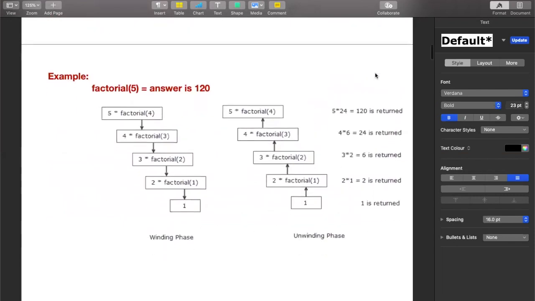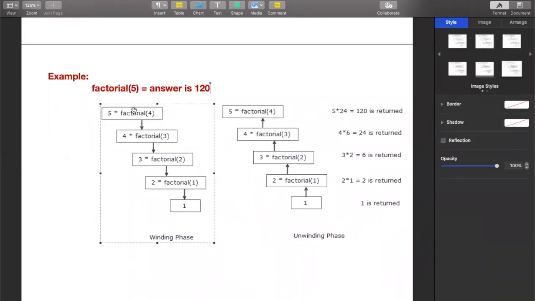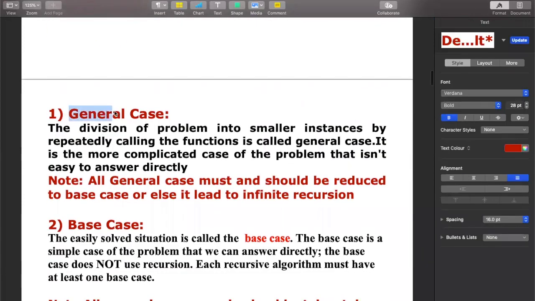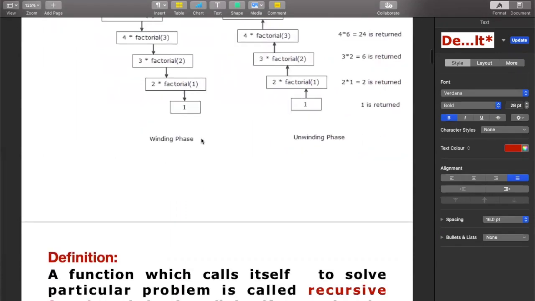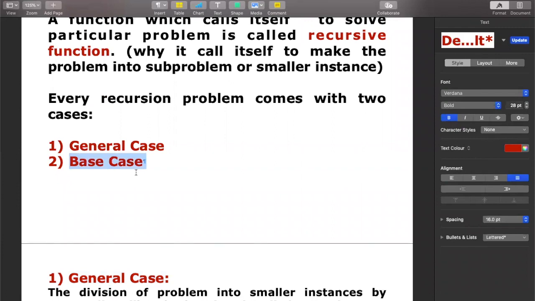So whatever you are seeing in this example, factorial 5 becoming factorial 4, factorial 4 becoming factorial 3, factorial 3 becoming factorial 2, and factorial 2 becoming factorial 1, all these are nothing but examples of the general case in the recursive approach. Okay, now till what point will you keep on doing this? Till you reach one point where you know the answer directly, that means where the complicated case becomes easier. In this particular step, we know the answer of factorial 1 directly, and this case is called the base case.